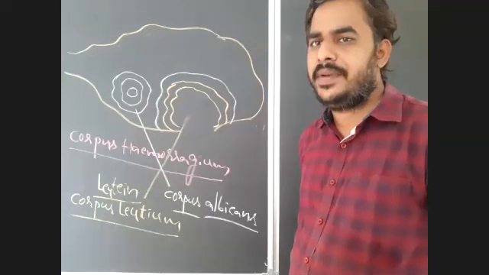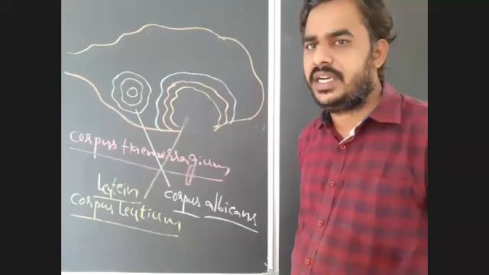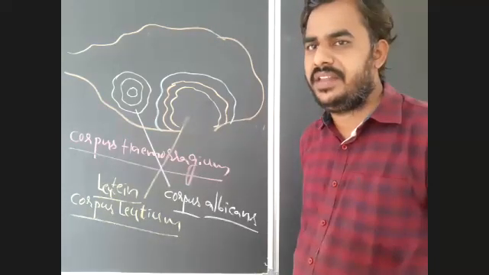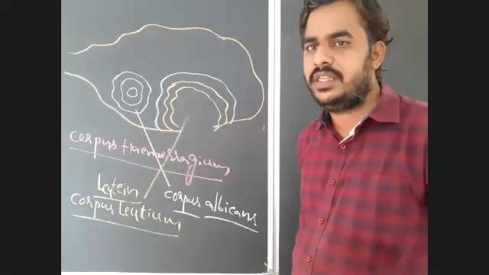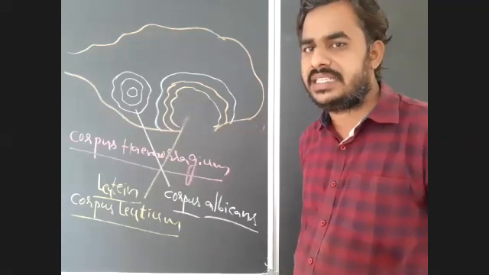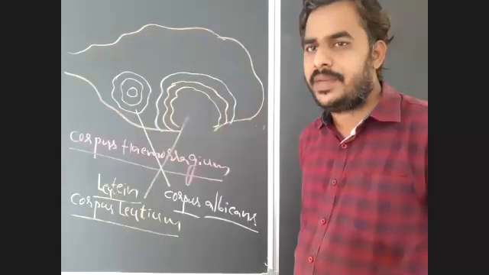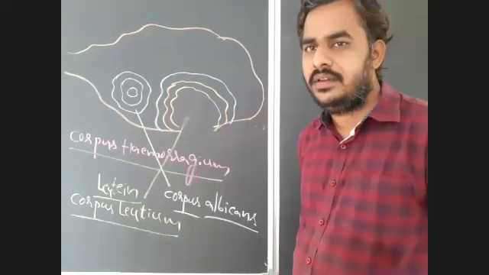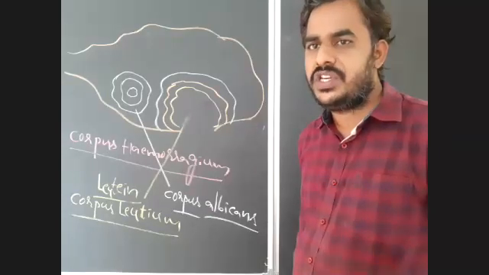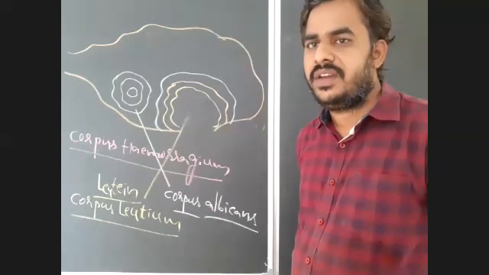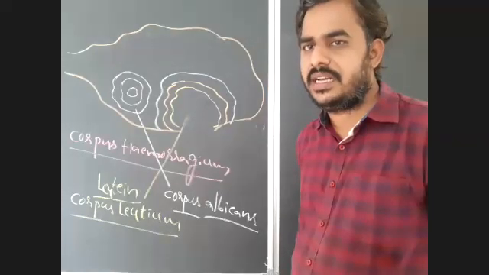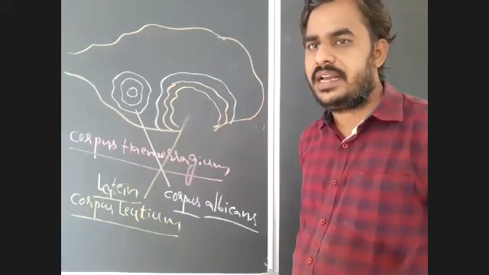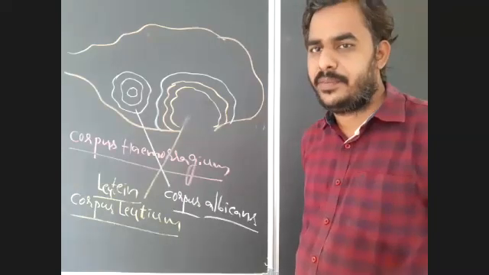Next, what is corpus luteum? The ruptured Graafian follicle will be filled with yellow color carotenoid, that is lutein, and modifies into a yellow color body known as corpus luteum. Corpus luteum acts as a temporary endocrine gland and secretes progesterone, which is essential for the maintenance of endometrium during pregnancy. Because of that, progesterone is known as the pregnancy hormone.